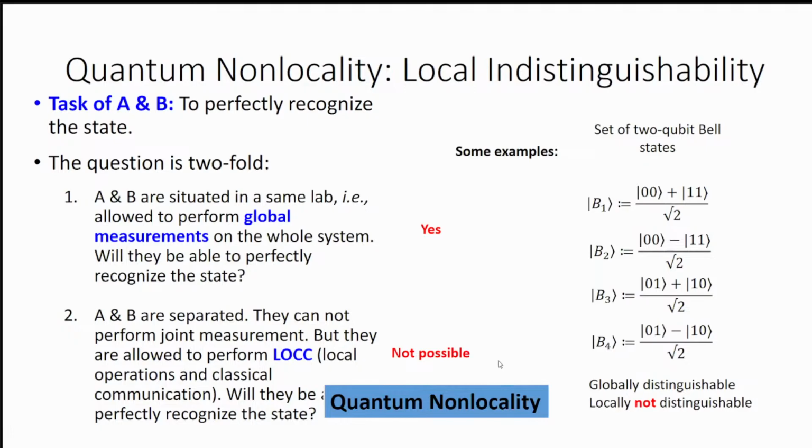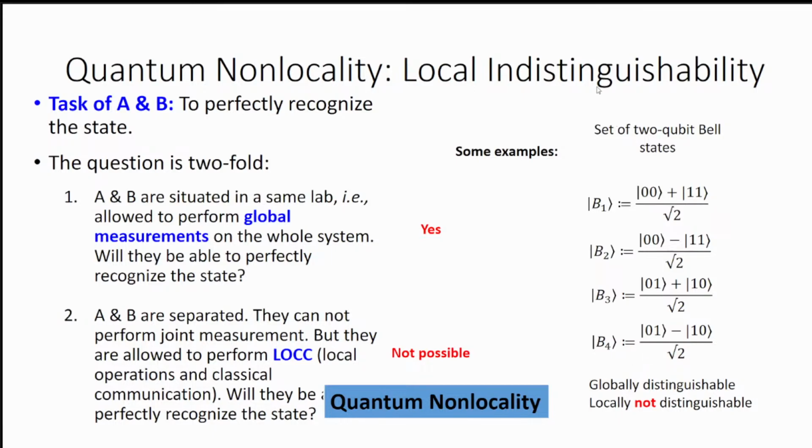So this is basically a kind of quantum non-locality. Why? Because this distinguishability task can be accomplished globally, but locally it is not possible. So that's why it is called quantum non-locality. This term was first introduced by Bennett et al., and after that, in a number of other works, this term quantum non-locality has been used in the framework of local indistinguishability.